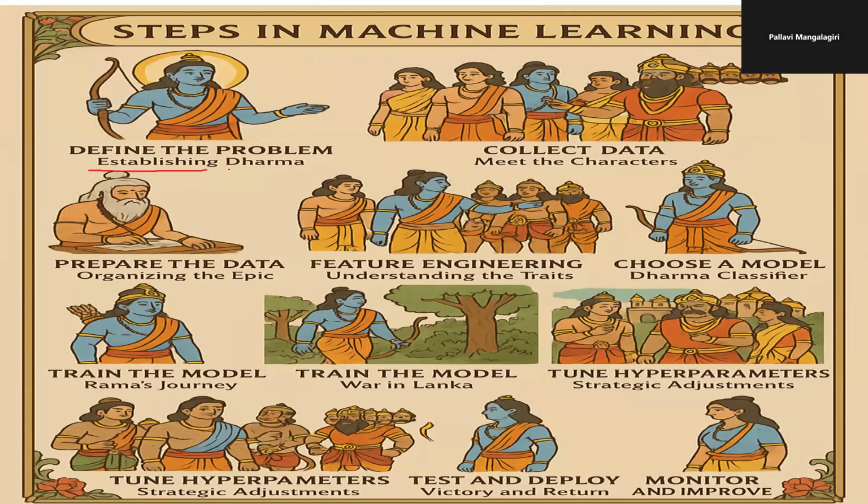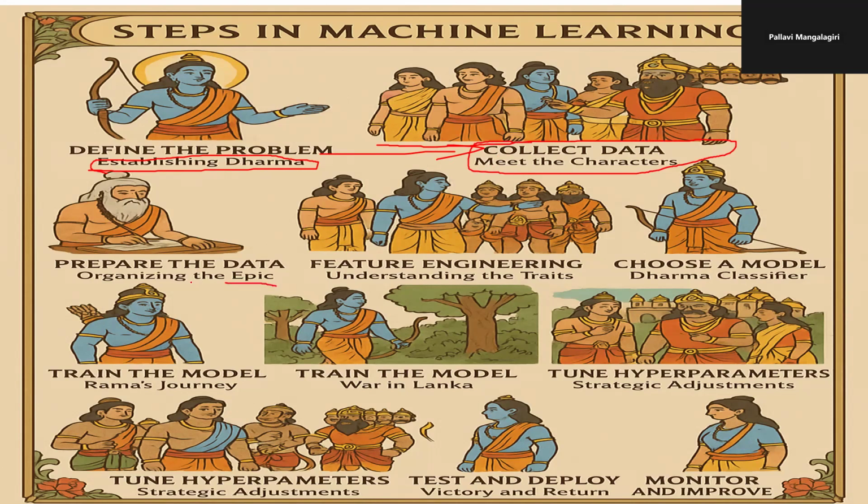In Ramayana, the basic problem starts with establishing dharma. When Sita got captured by Ravanasura, the game actually starts over there. That is the main problem, and he needs to sort out that particular problem. Then we start with the collection of the data. All the characters that met to win the war, to finally reach the final destination, come under the collection of the data.